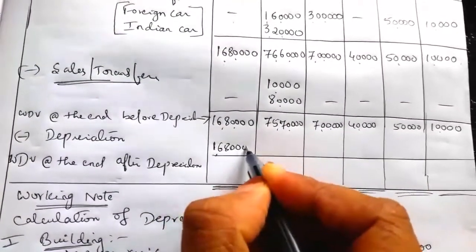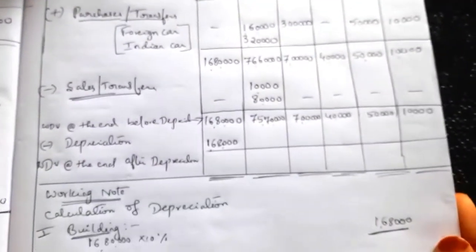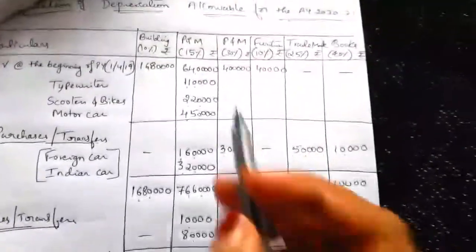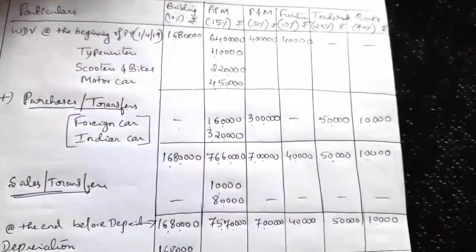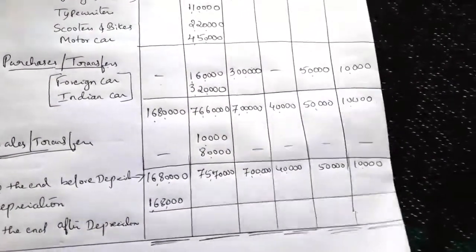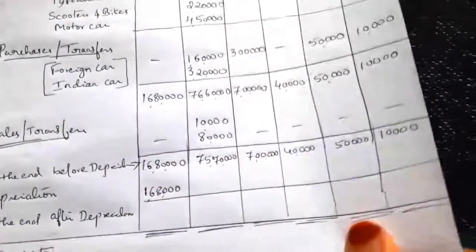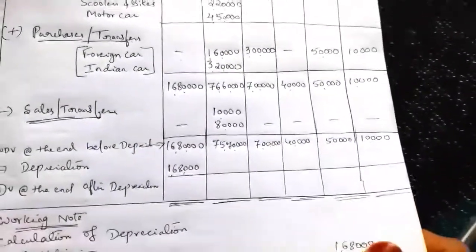1,68,000. So if there is purchases, then only we have to see the date whether that asset is used less than or more than 180 days. Next block of asset, plant and machinery. In the case of plant and machinery we have to be careful while calculating, because there are many purchases and even the additional depreciation also we have to calculate on these purchases.